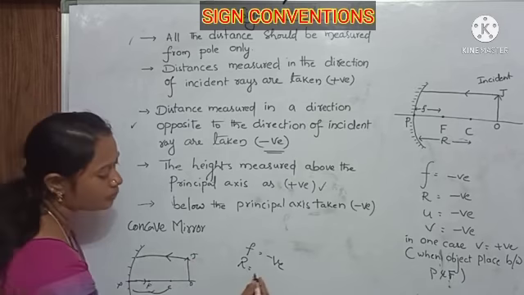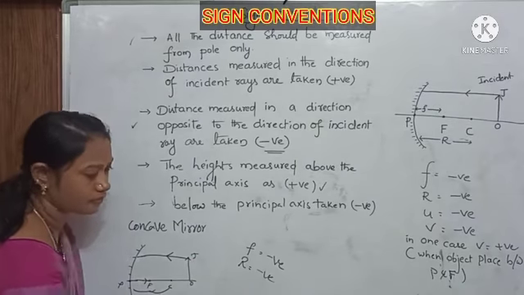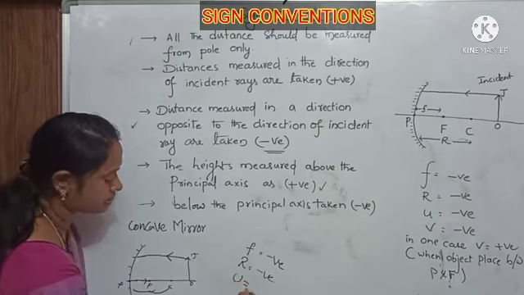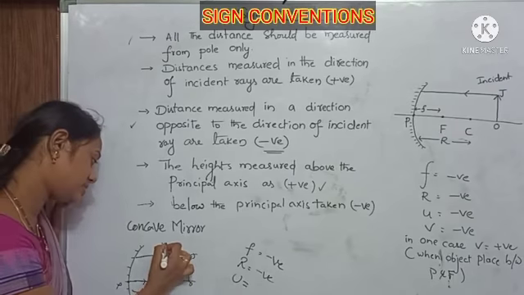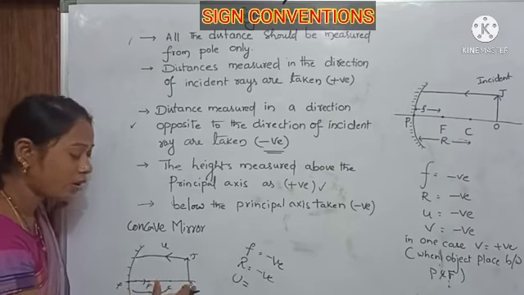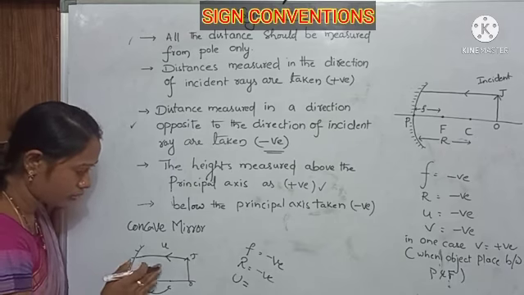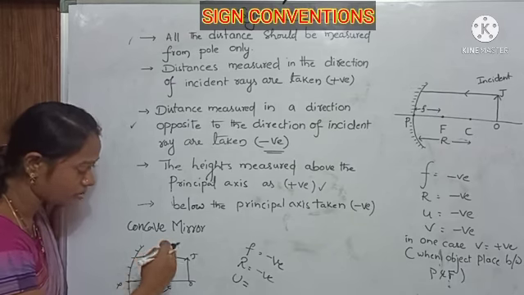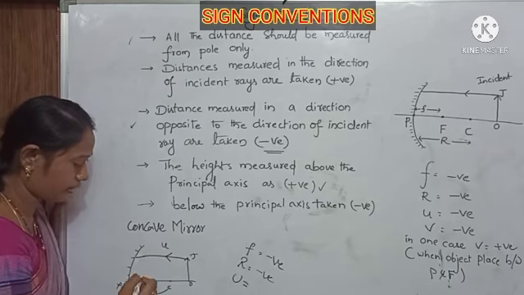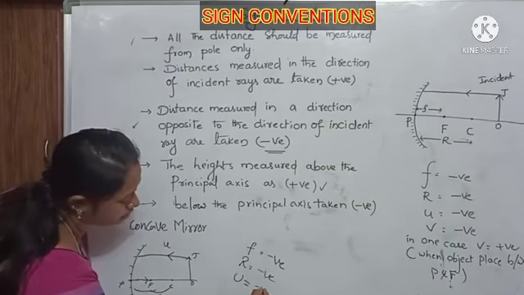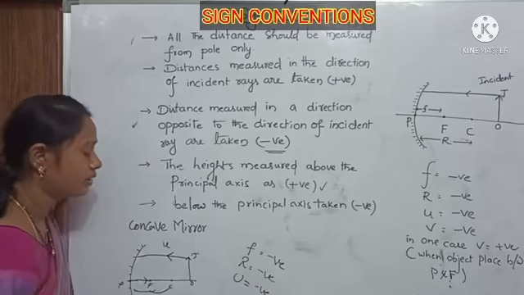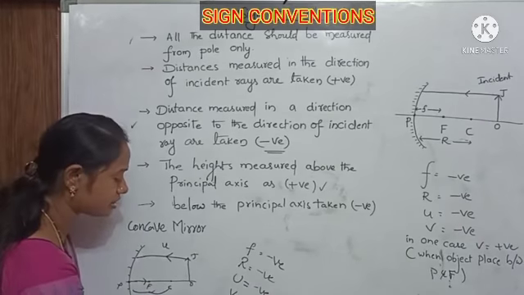Both are opposite, so it is negative. Next, the object distance is the distance from the pole to the object. We measure opposite to the incident ray, so that is negative.